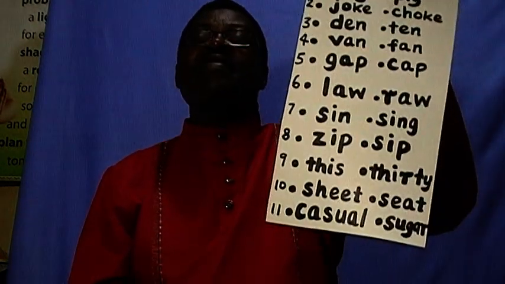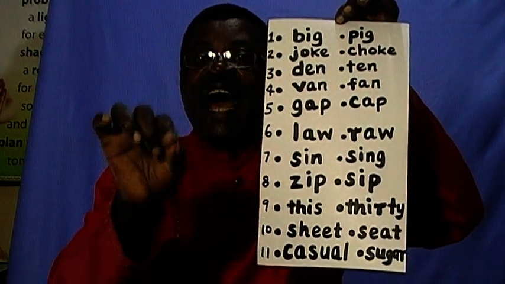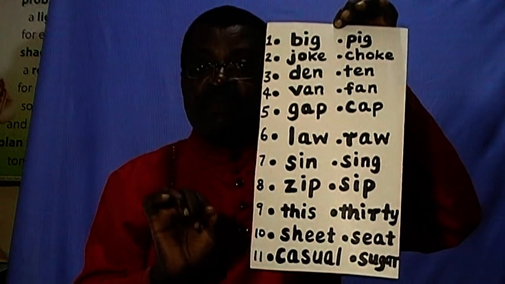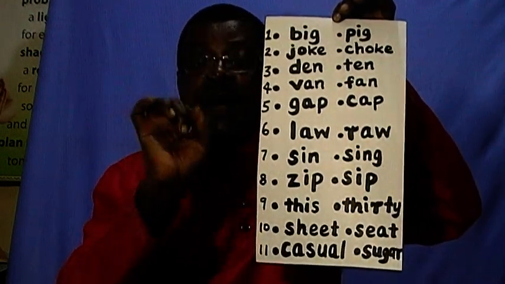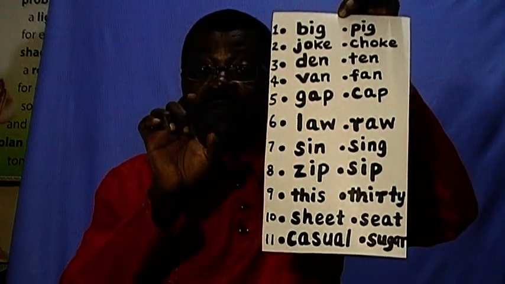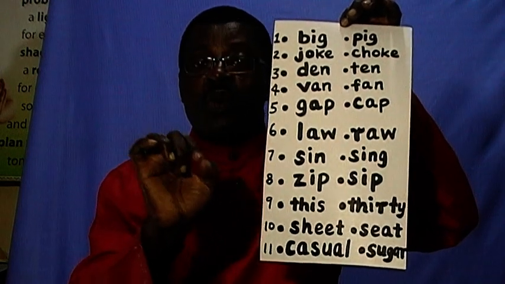Then we have the next one. That is v and f. Van and fun. The next one, g and k. Gap, cup. The next one, l and r. Don't confuse them. Law, and row.